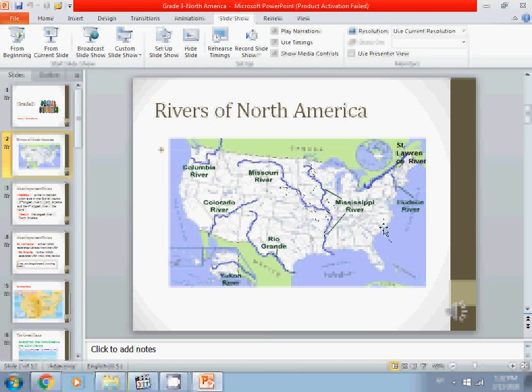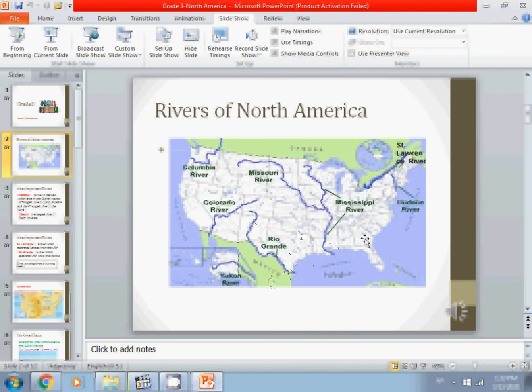Now, let's go to another one. You have in the north, can you see that? Yes, that's St. Lawrence River. St. Lawrence is separating Canada in the north and USA in the south. Okay, let's go to south of the USA. You have Rio Grande River. Rio Grande is separating USA and Mexico.